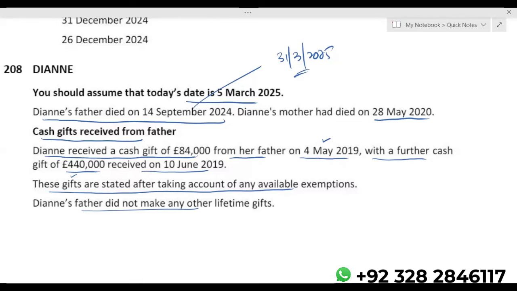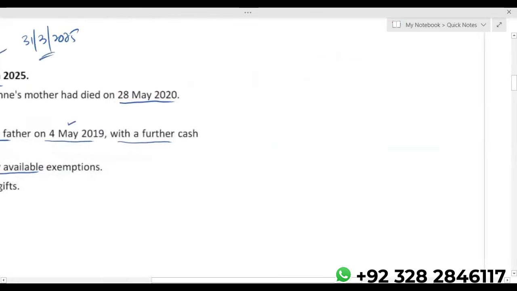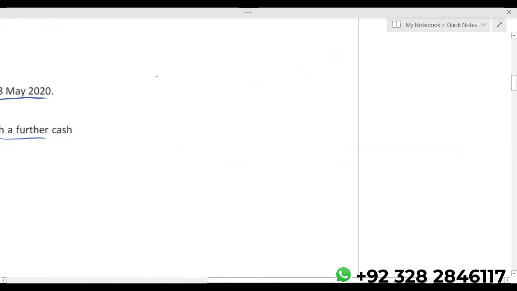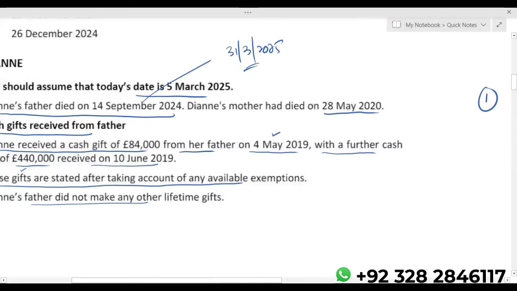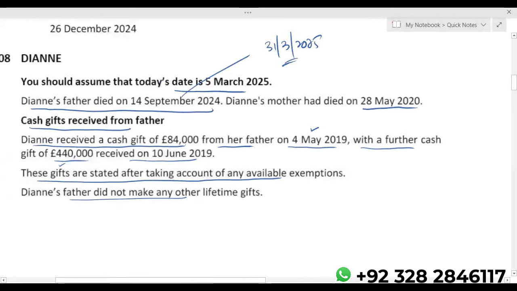During the lifetime, it was a PET. There's no tax on a PET, but technically, we are now calculating death tax on the gift which was made on 10th June 2019.